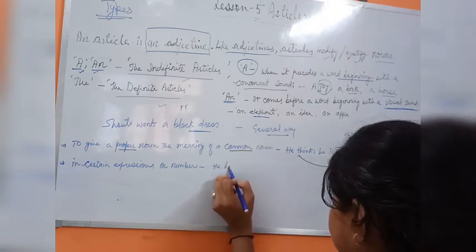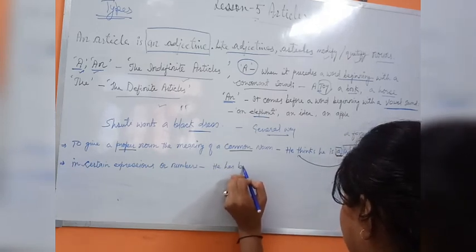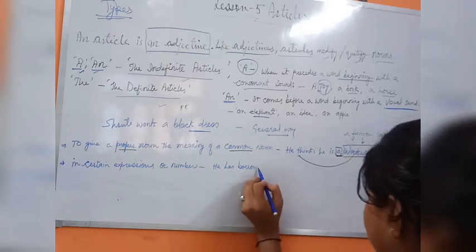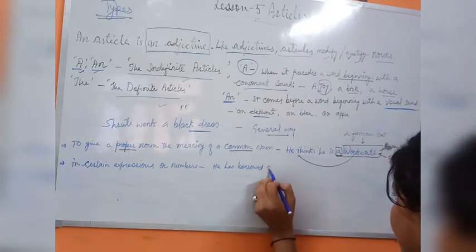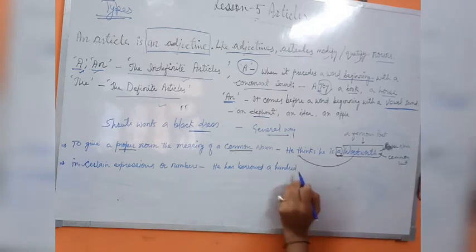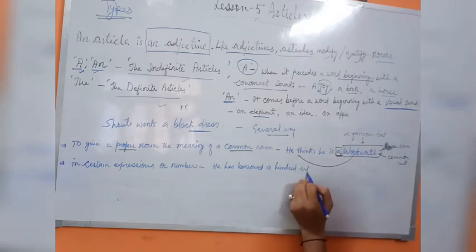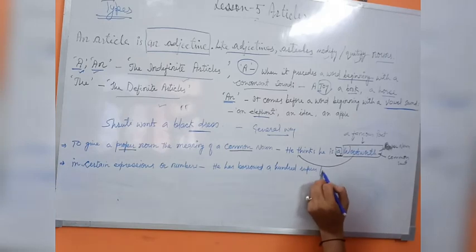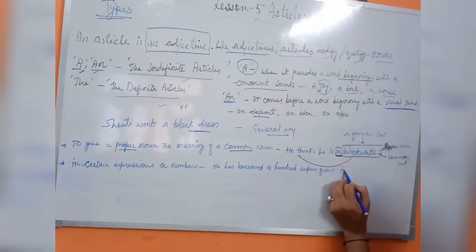See, I will write one example. He has borrowed a 100 rupees from Askar.